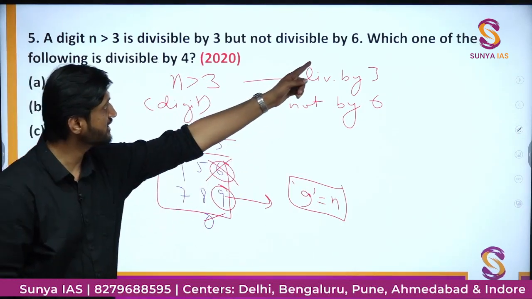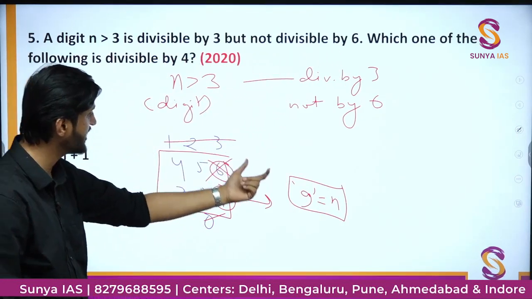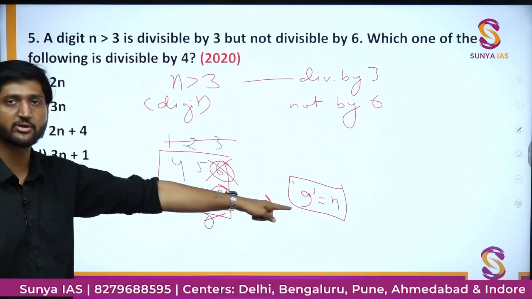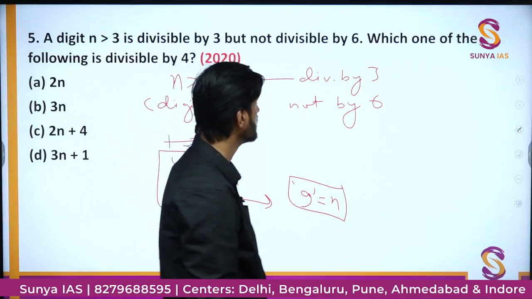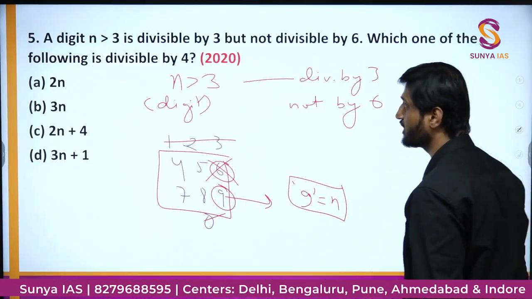This is what the information in this very first line says. All of it I have derived from just one particular line, and I got the value of n equal to 9. Now it says, which of the following is divisible by 4?